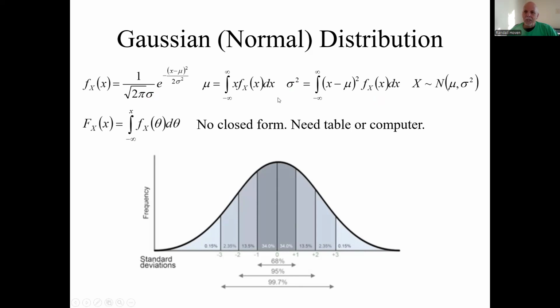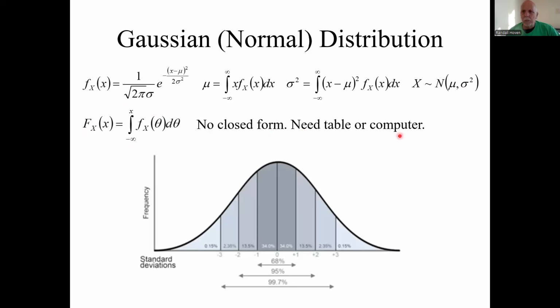I left them as exercises for my students. Here's a notation for that. This means X has the normal distribution with mean mu and variance sigma squared. If you see this N with two numbers in it, the first number is the mean, the second number is the variance. The cumulative distribution function is this by definition, but there's no analytical form for it.